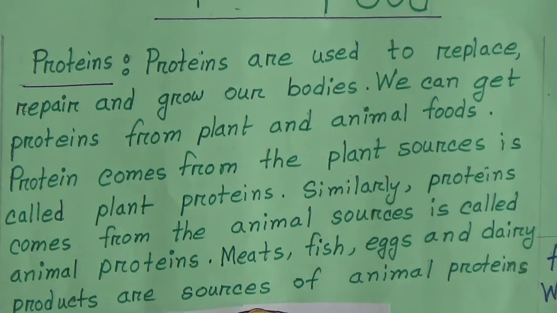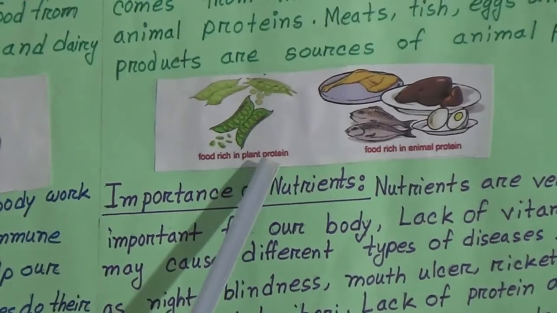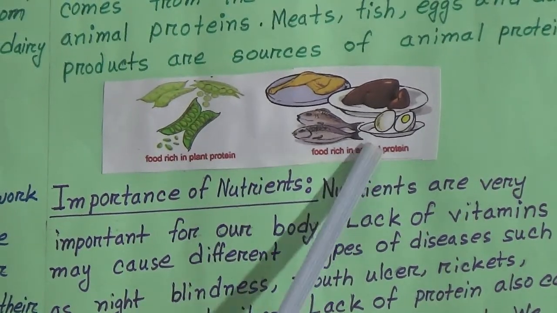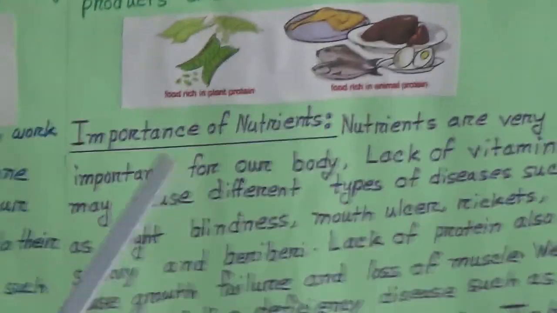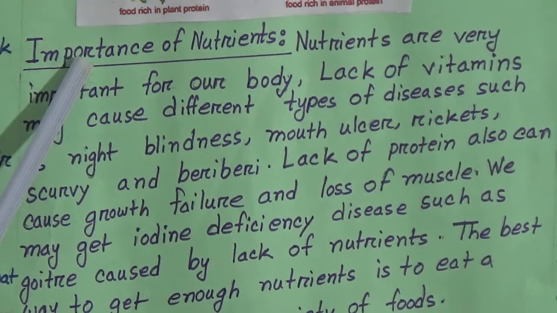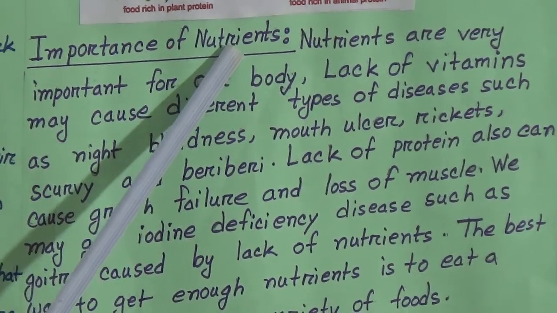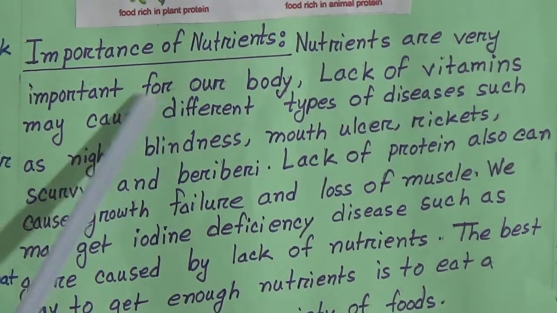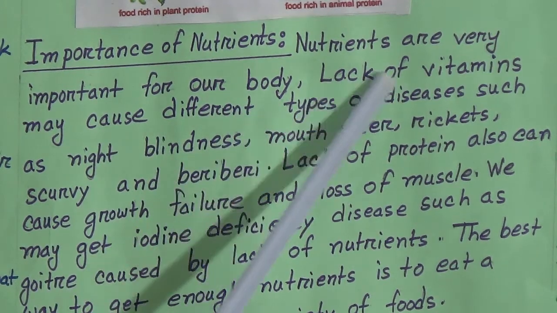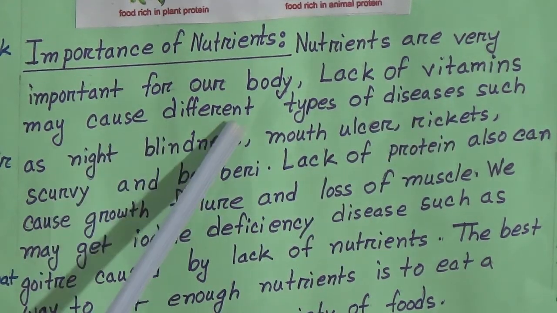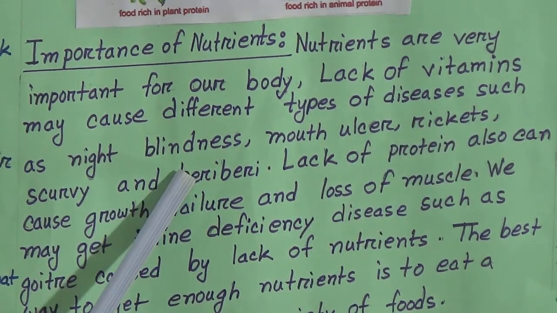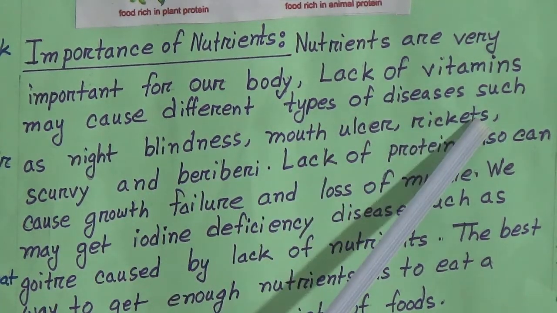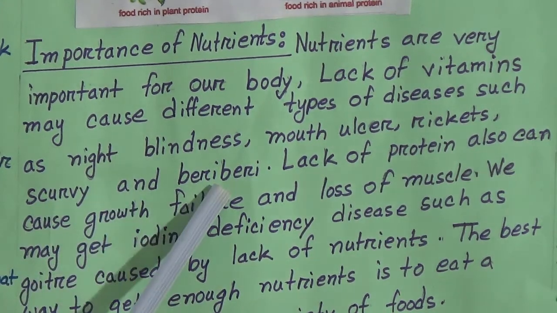You can look at this picture. Here is plant protein and here is animal protein. Now the next topic is importance of nutrients. Nutrients are very important for our body. Lack of vitamins may cause different types of diseases such as night blindness, mouth ulcer, rickets, scurvy and beriberi.